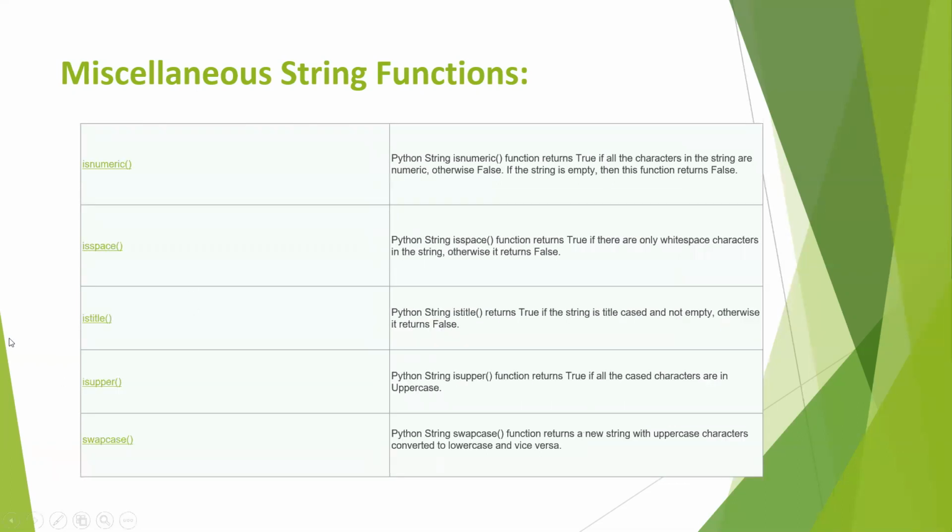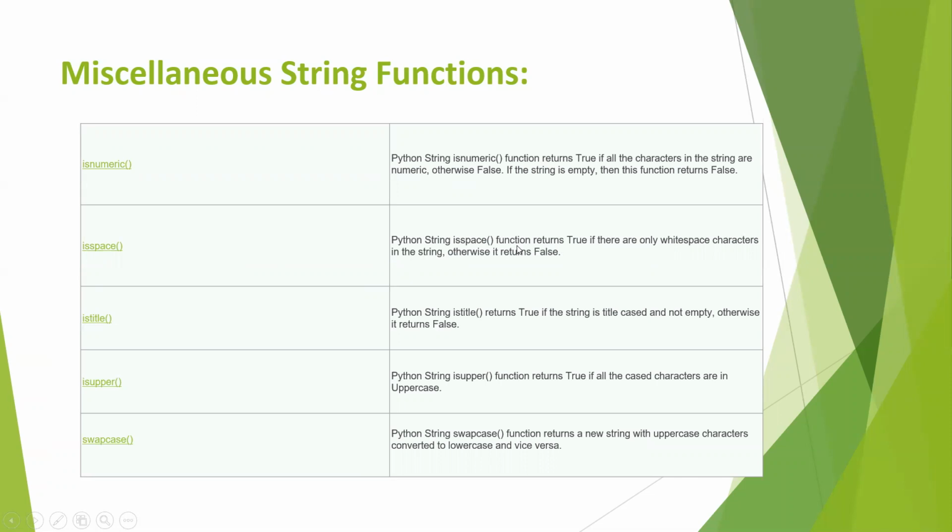isnumeric. Python string isnumeric function returns true if all the characters in the string are numeric, otherwise false. If the string is empty, then the function returns false. Only numbers should be in the string. Other than numbers, it will give false. Let's see isspace. Python string isspace function returns true if there are only white space characters in the string. Other than that it returns false.